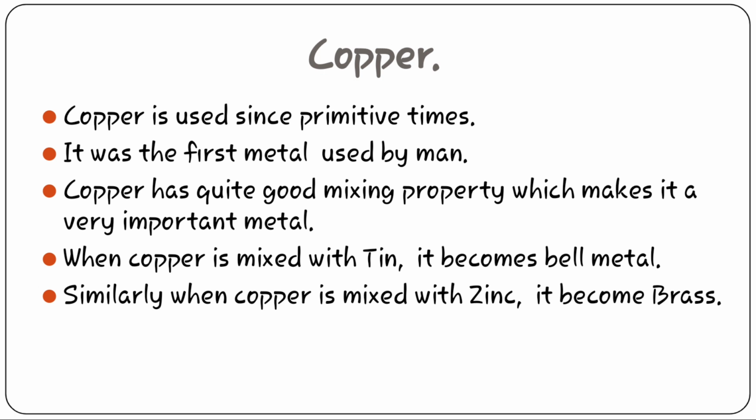Now moving to copper. Copper is used since primitive times. This was the first mineral used by man. Copper has quite good mixing property which makes it a very important metal. When we are mixing copper with tin, it becomes bell metal. Bell metal means it is an alloy of copper and tin for making bells with a higher tin content than in bronze.